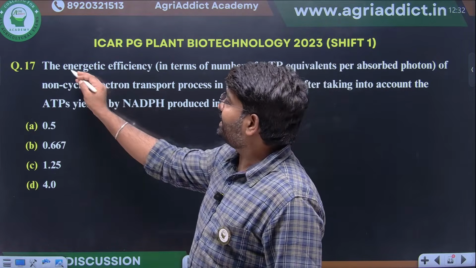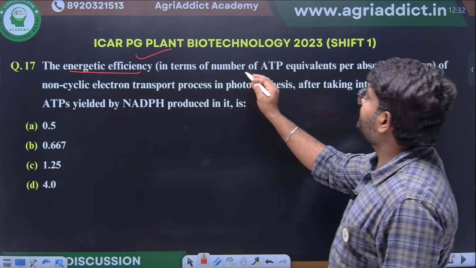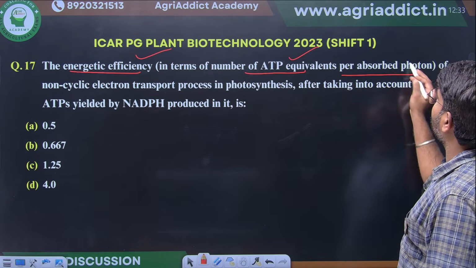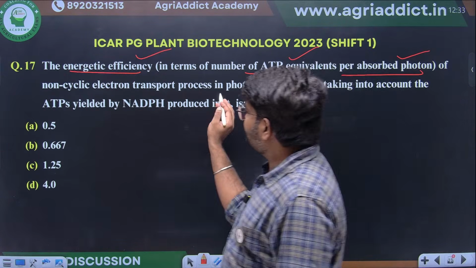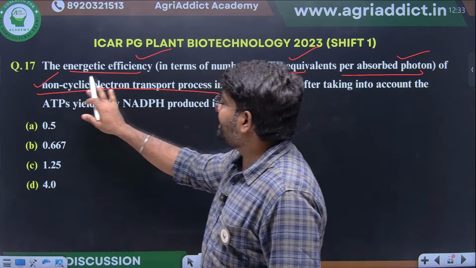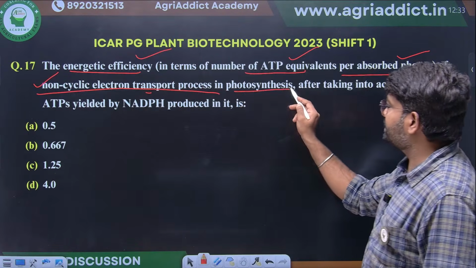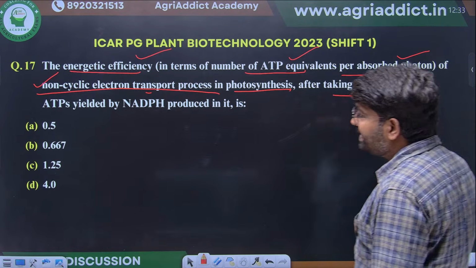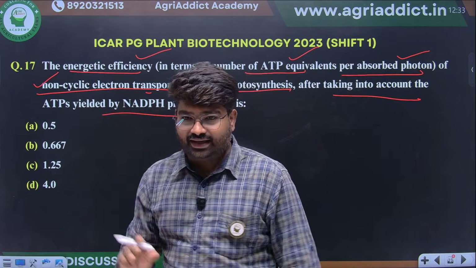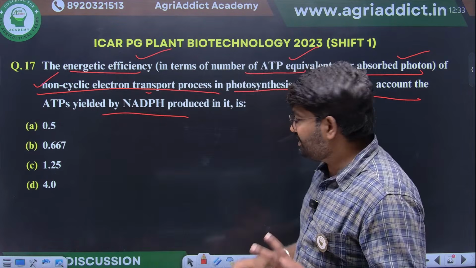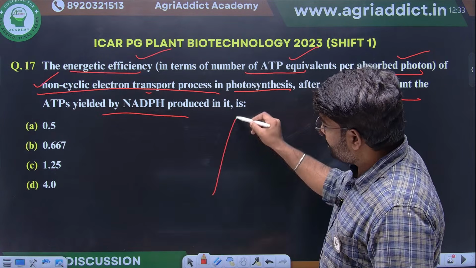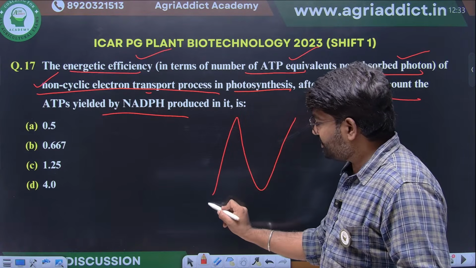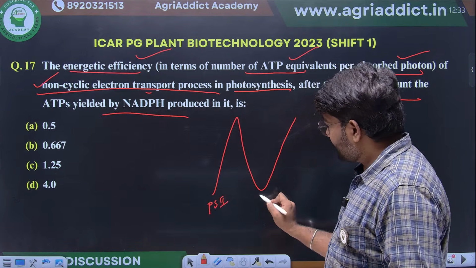Another important thing, the energy efficiency in the number of ATP equivalent per absorbed photon of non-cyclic electron transport process in photosynthesis, after taking into account the ATP yield by NADH. This is another simple thing. If non-cyclic electron transport chain is happening, this is PS2, this is PS1.